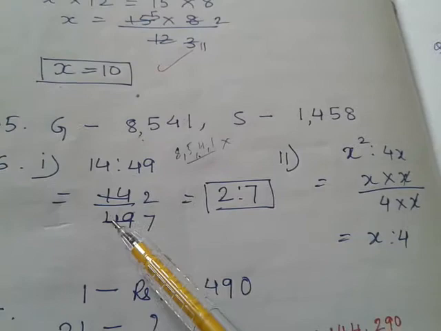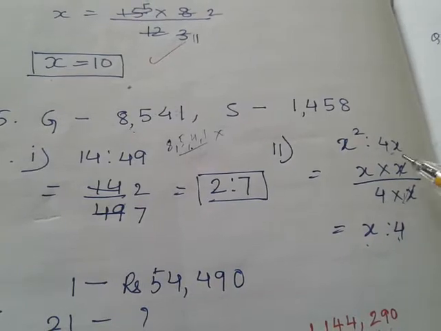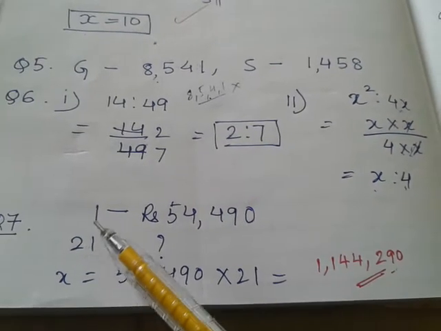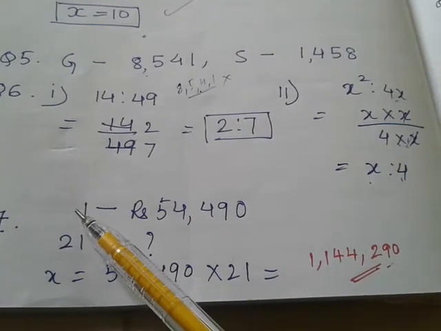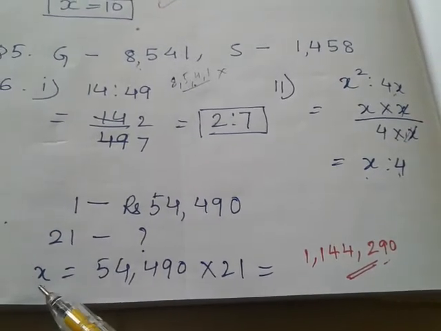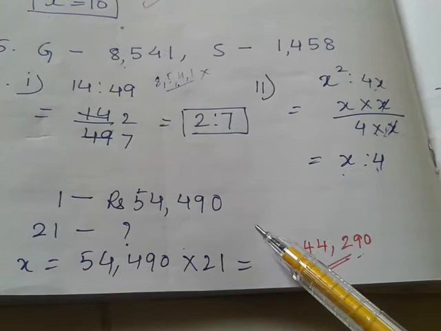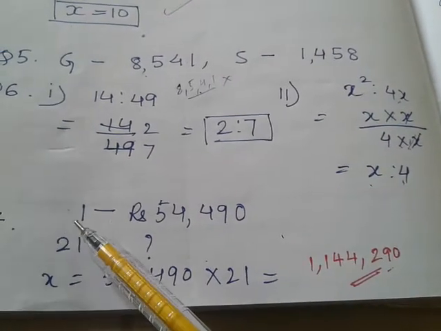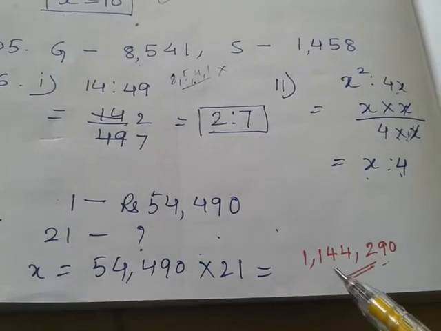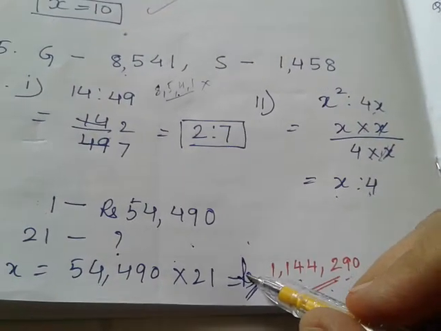Then question number 6, you will see 2 is to 7. If you have left it as 14 upon 49, you have lost marks. Again here also x is to 4. If you have forgotten to cancel, or you don't know, or you have written directly only this one, then again you have lost marks. I have written this in very short form, but statements you have to write. For one it is this, for 21 articles how much it will be. So at least statements are necessary. If you have not written statements and directly multiplied, then you have lost marks. Here the statement, cost of one article is this, so cost of 21 articles is how much, is compulsory. The final answer is this rupees. If you have not written rupees, your marks will be lost.